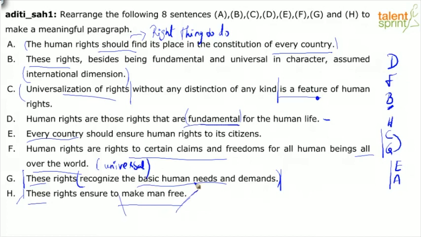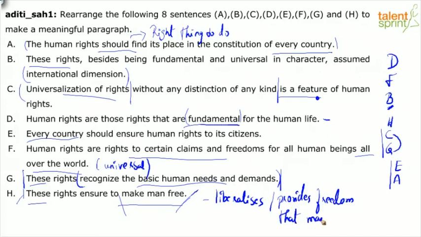Simply because it kind of liberalizes or gives the freedom that man needs. And that's probably one of the reasons why it has been able to take up an international dimension, because it's very appealing to everyone, right? So I think that's the reason why H has to follow B.